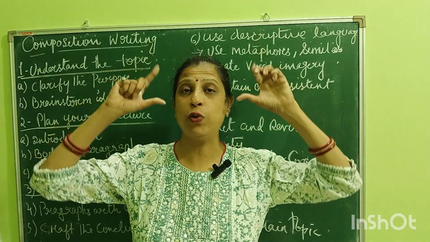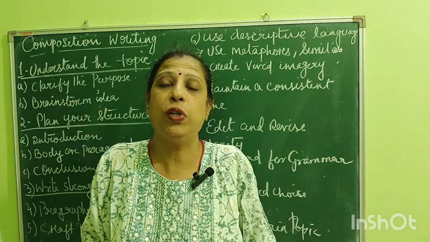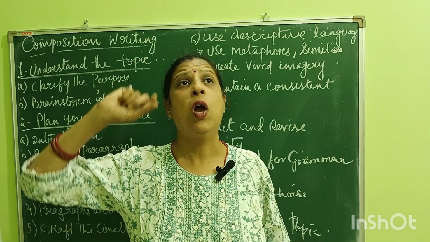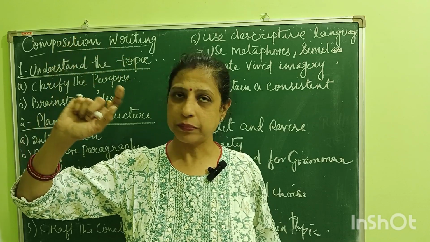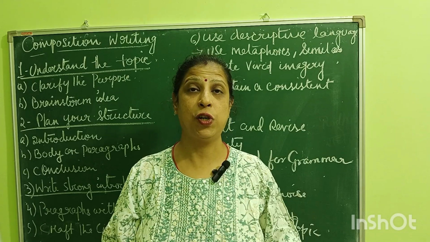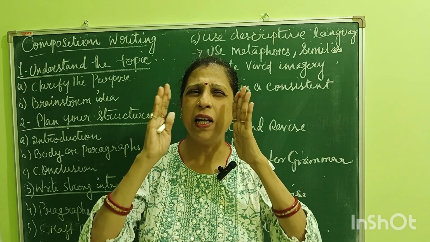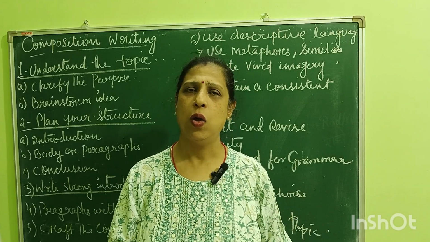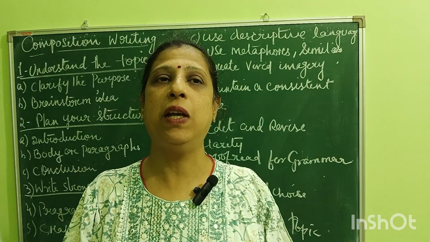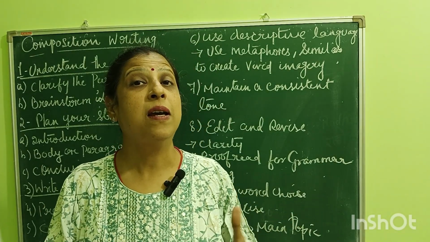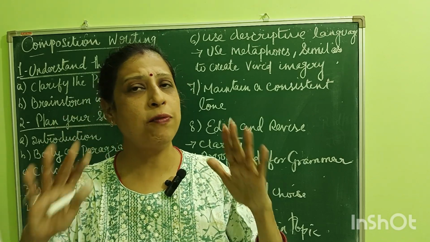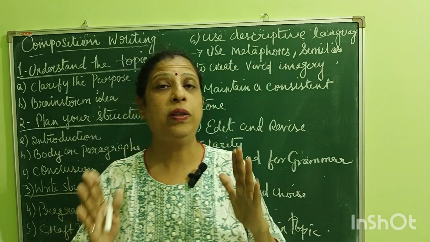These all things you need to keep in your mind because you are going to write a composition. So first thing is that you have to keep in your mind what is the meaning of the topic. Okay, and how are you going to explain the topic? First, you need to have a clear vision about the topic. Whatever topic is given to you, you have to understand what is the meaning of that topic. What is the reason behind writing a composition on the topic? So you have to have a clear idea on that topic.